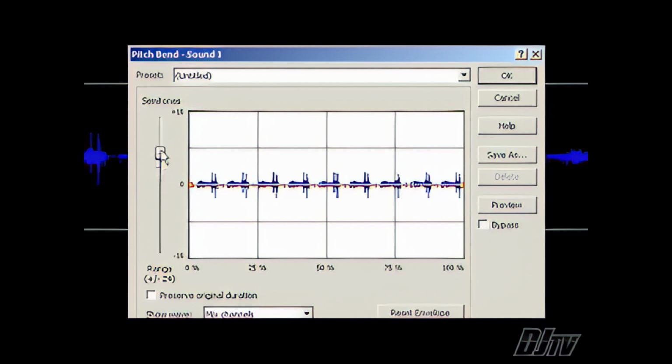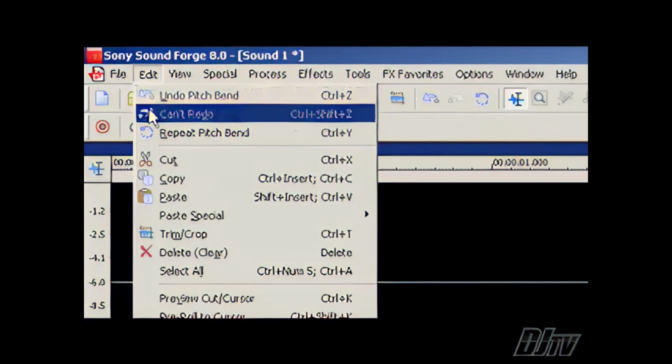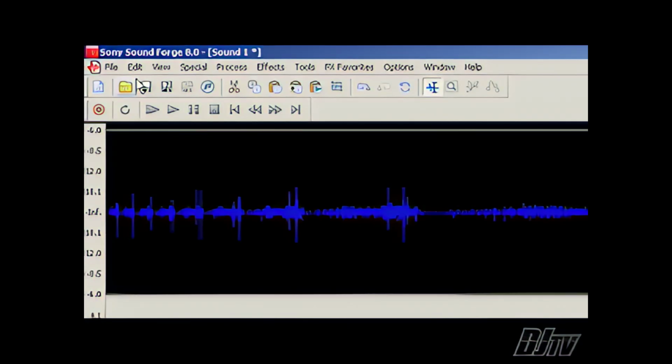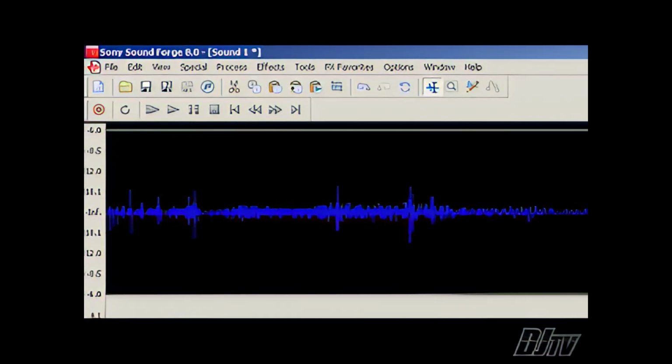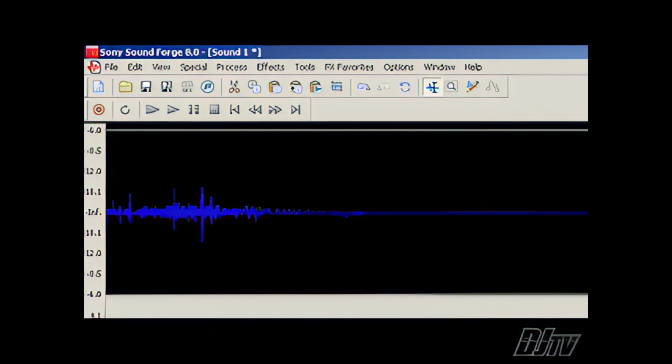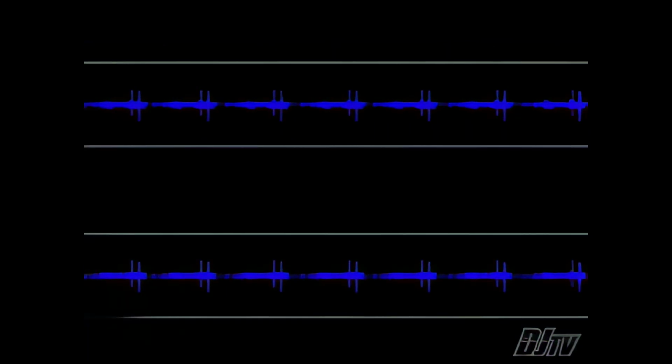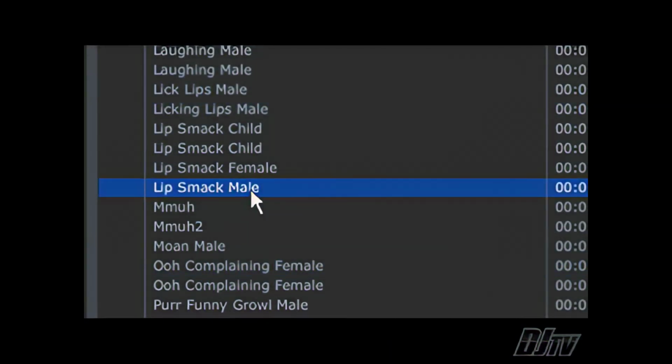By clicking and dragging our bar and making it diagonal from top left to bottom right, it shifts the sound from 2 octaves above to 2 octaves below the original pitch. I'll apply this effect 4 times, effectively extending the range from 8 octaves above to 8 octaves below the original pitch. By applying this method to create an extreme effect, we've turned a simple human sound into a laser. Pretty cool. The pitch bend or pitch shifter is pretty common in all audio applications. There are also tons of plugins and third-party tools out there that do the same thing.